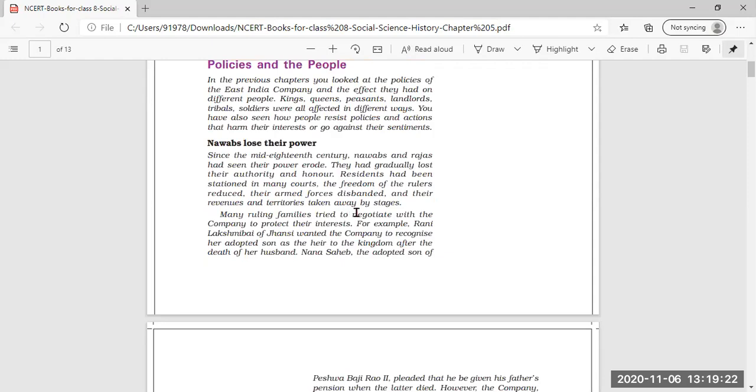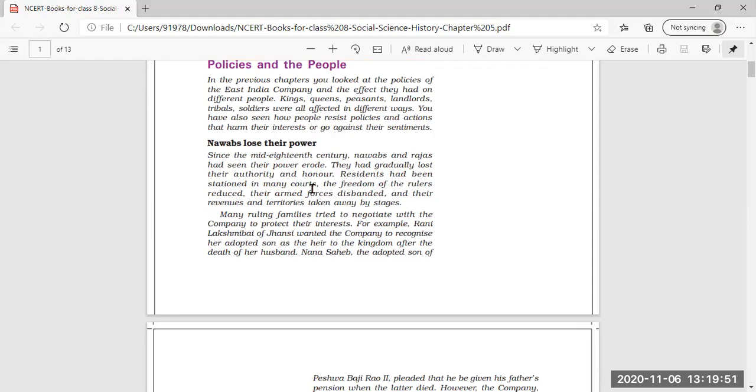Their armed forces were disbanded because of the subsidiary alliance, as you remember from the previous chapter, in which the kings were not allowed to keep their own army, but instead the East India Company's military and soldiers would look after the territory of these local Nawabs and Rajas.